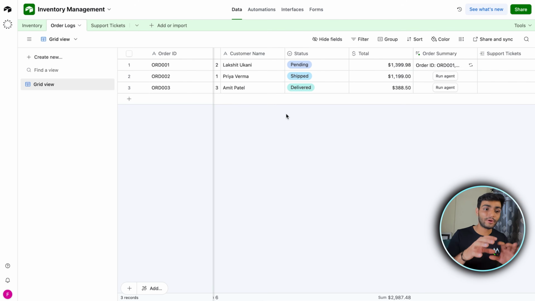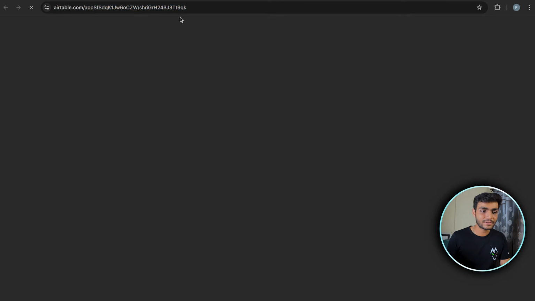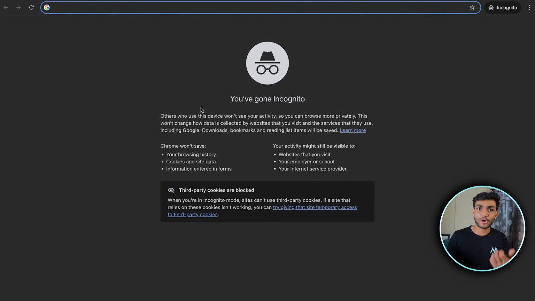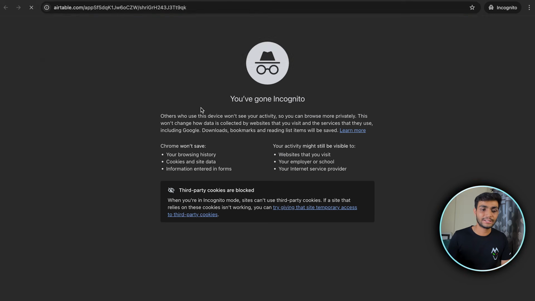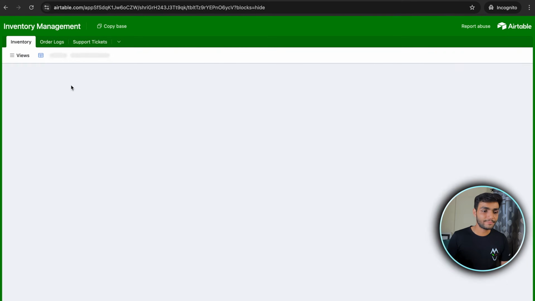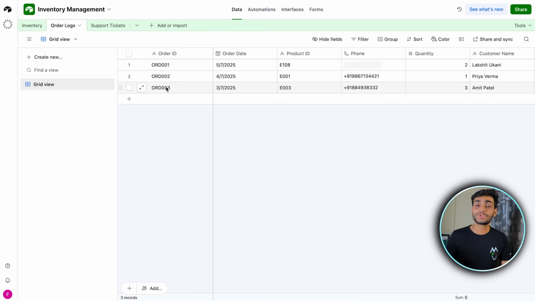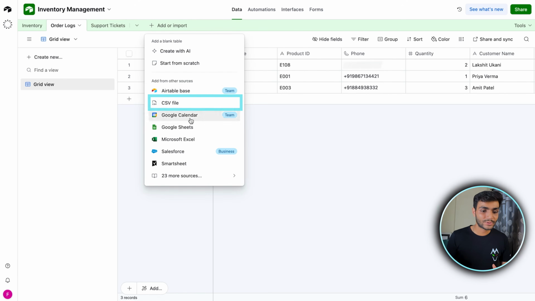So if you want to have all this information, just go to my school community, just get this link. If you want, I can show it in incognito mode. Let me open this link. So you will get all the tables which I was using, the order log, inventory. To download this information, just click on this arrow over here and you can download the CSV. So once you have downloaded the CSV, go to this Airtable. There is an add or import option, click on that. As you can see, there is an option to import the data from a CSV file. Just import this CSV file, and you will have your own data.